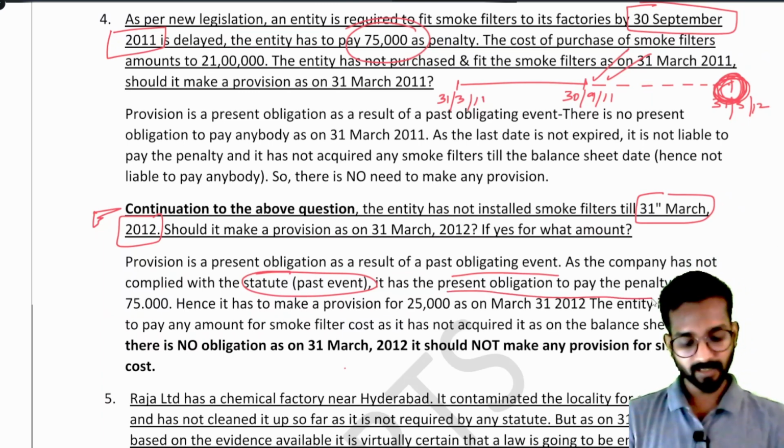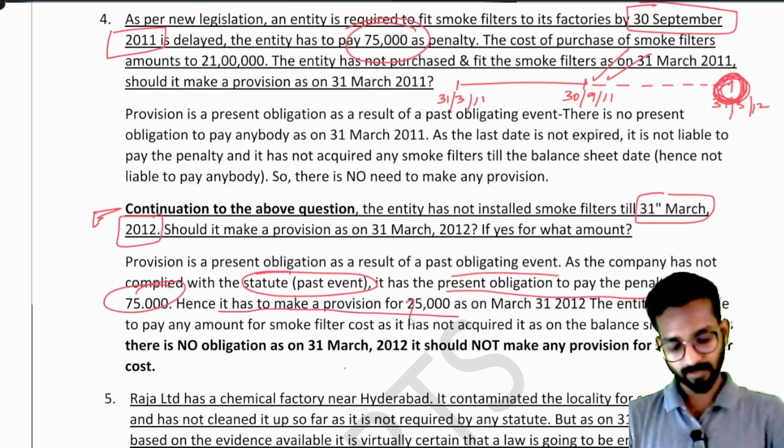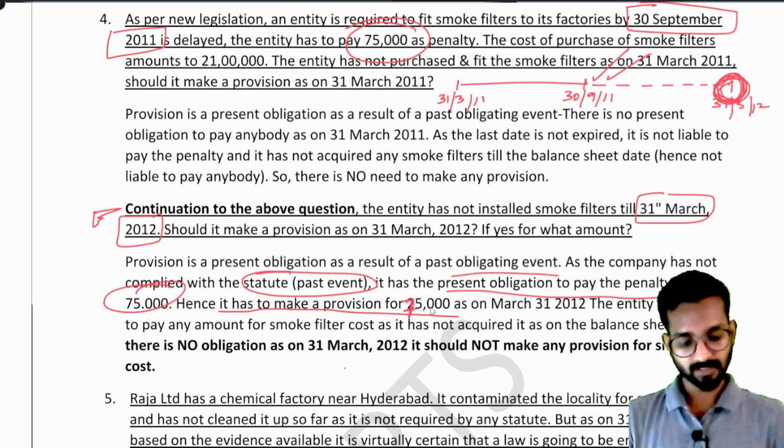It has the present obligation to pay the penalty of 75,000. Hence, it has to make a provision for 75,000 as on March 31, 2012. The entity is not liable to pay the amount for smoke filter cost.